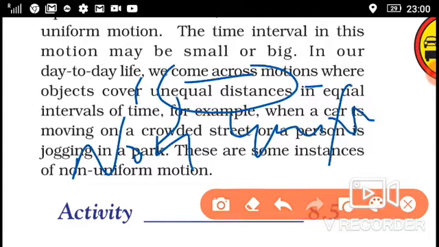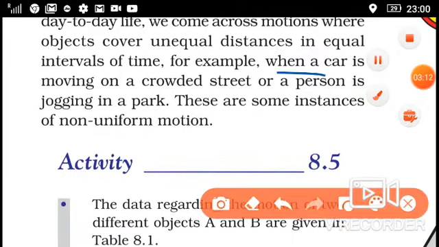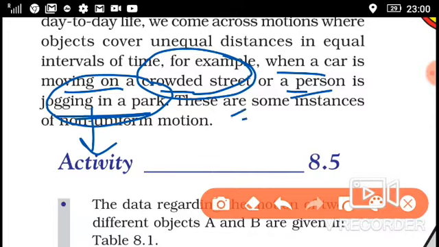For example, when a car is moving on a crowded street, or a person is jogging in a park, sometimes he or she increases speed and sometimes decreases speed. These are examples of non-uniform motion.